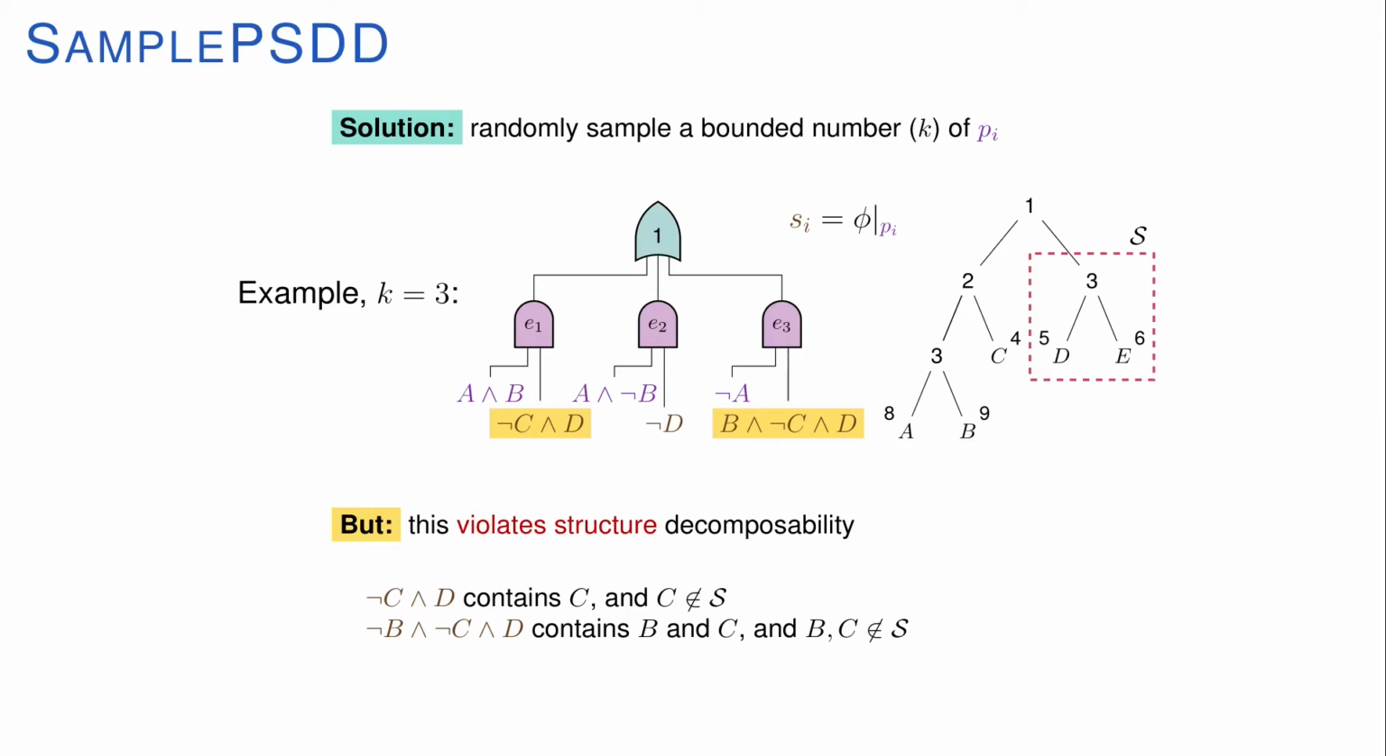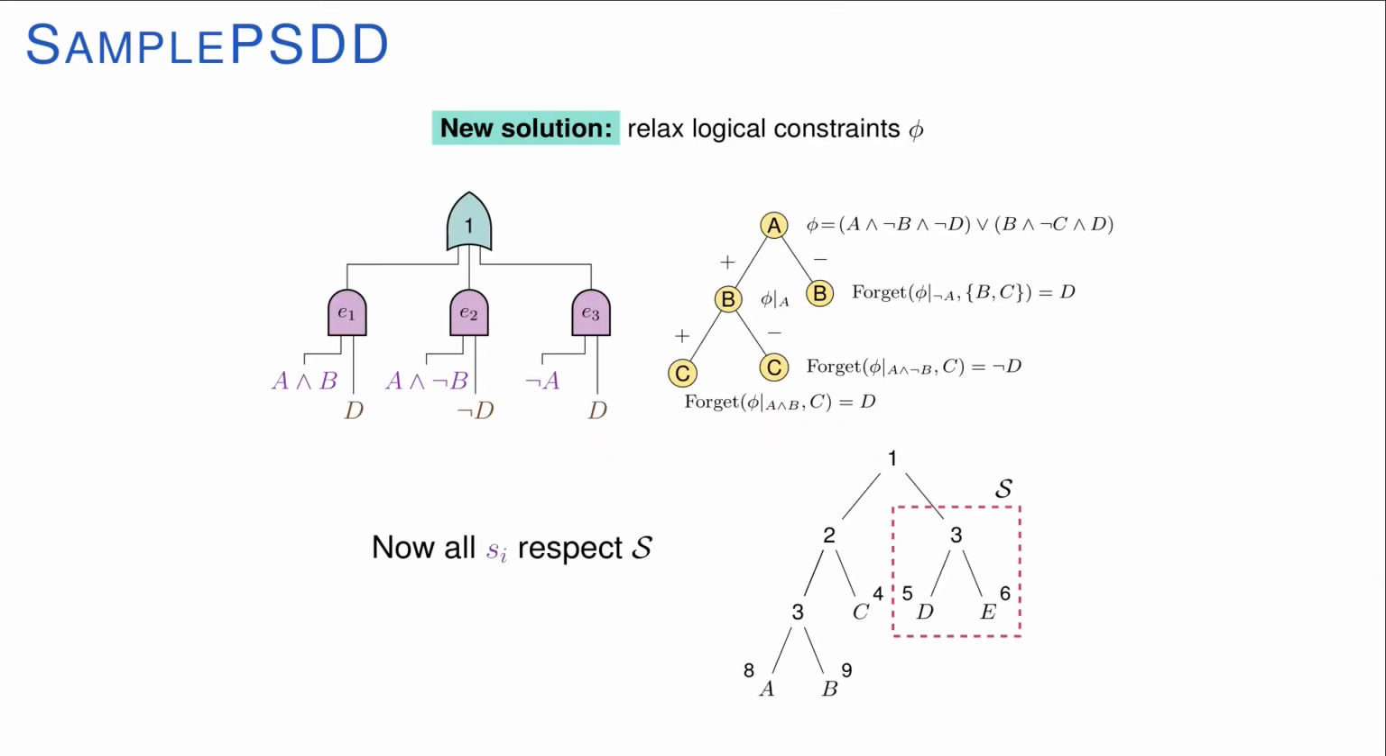That is, the sub not C and D contains C, which is not in S. And the sub B and not C and D contains both C and B, which are not in S. So how can we solve this? The solution that we found was to relax the logical constraints, that is, the subs which violate structure decomposability.